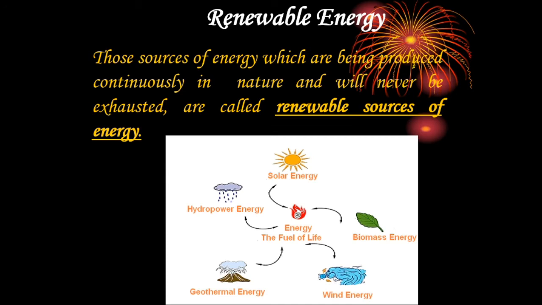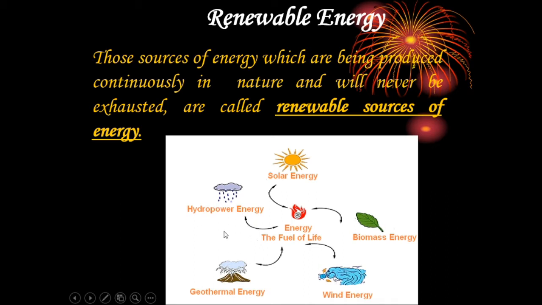Now we talk about the natural sources. Energy, the fuel of life. First natural source of energy is solar energy. It comes under the radiant energy form. Biomass energy, wind energy, geothermal energy and hydropower energy.